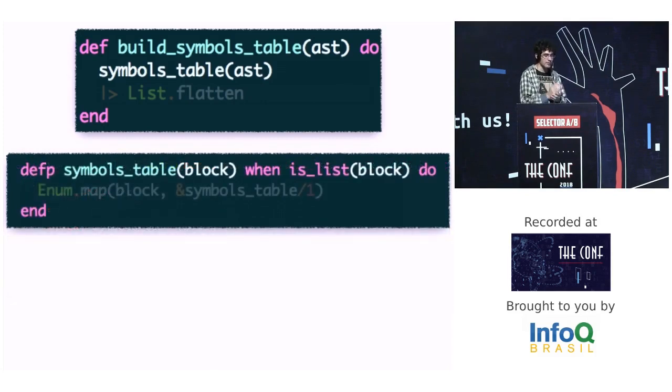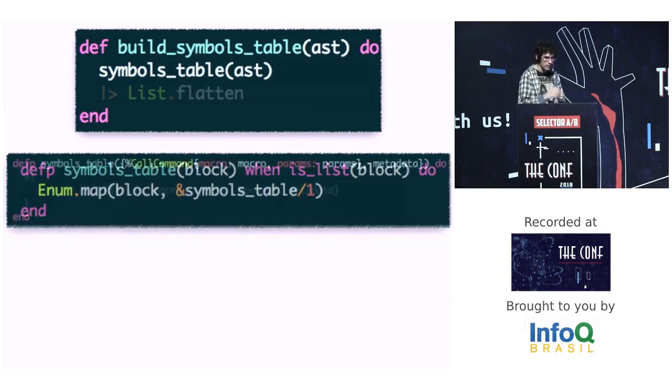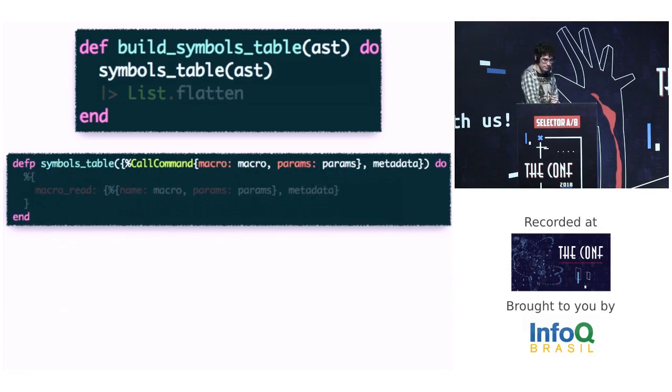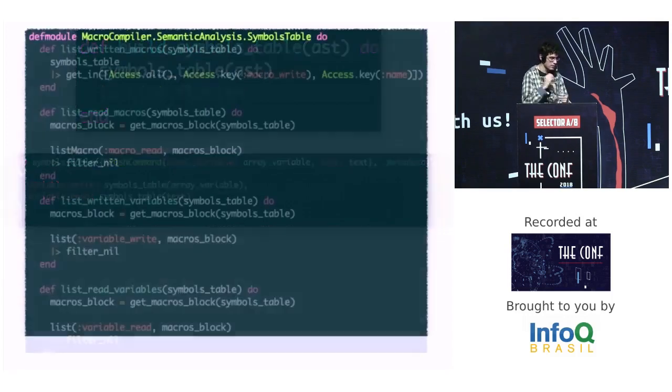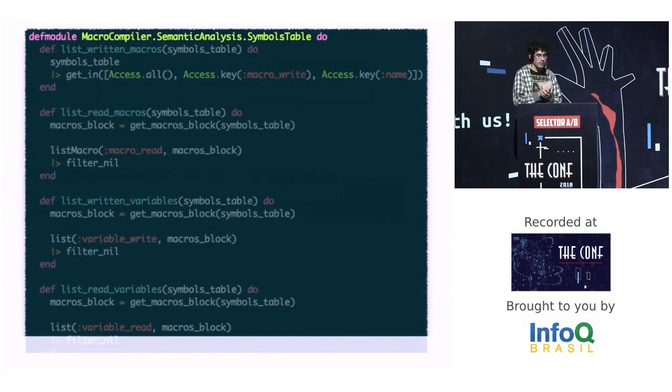If I find a list of nodes like a code block, I will map each command node from this block. If I find the call node, I will write in the symbol table that I read a macro with this name. If I find the push node, I will write in the symbol table that I write some variables and I read some other variables. This is the idea of how I build my symbol table. But okay, I built a very complex structure. I need a way to read it.